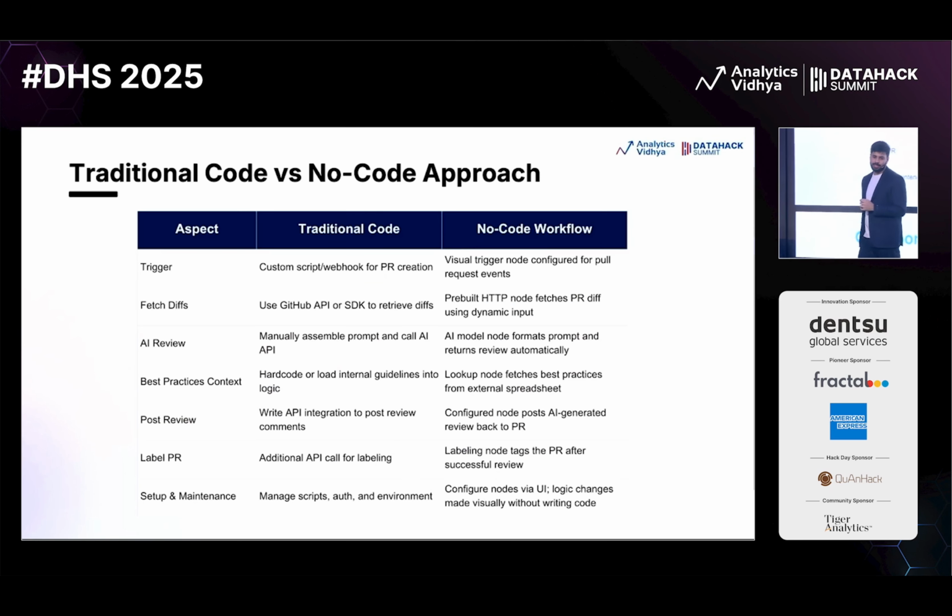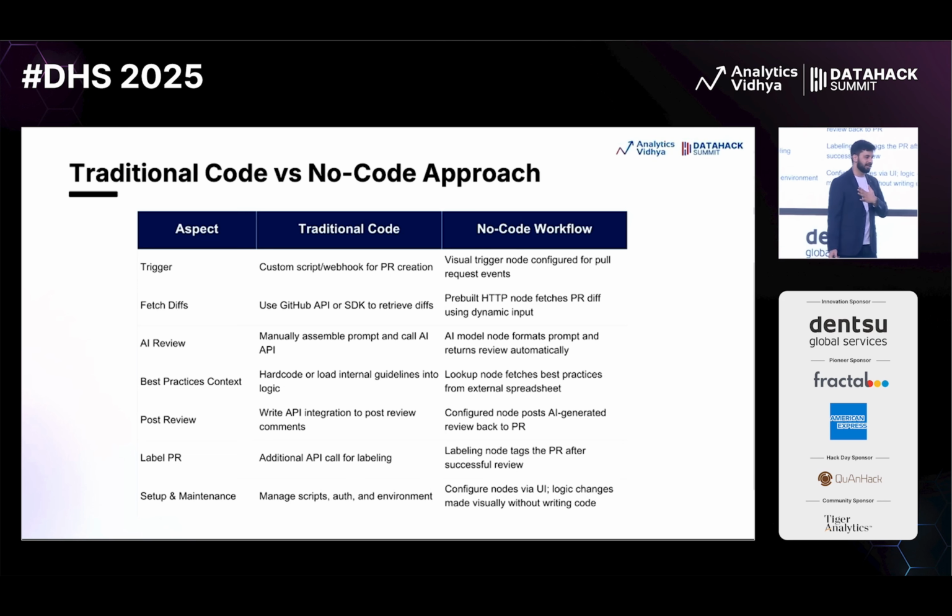If I go next, this is just the traditional code versus the no-code approach, how we are having a trigger. So these are just different steps. So we can have a trigger. If we were doing it via the traditional code approach, right, we would have some API or custom webhook. Here again, everything is there in the visual node. Then we will have to fetch the difference.